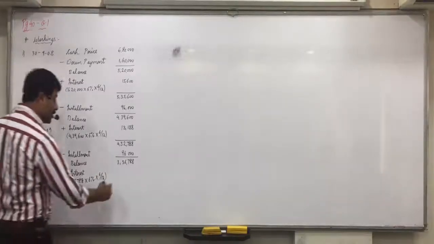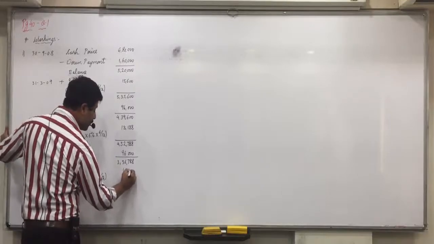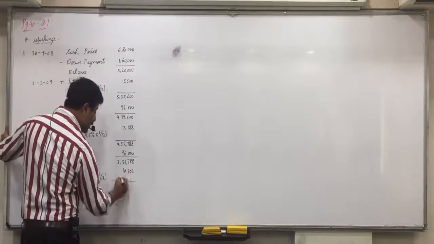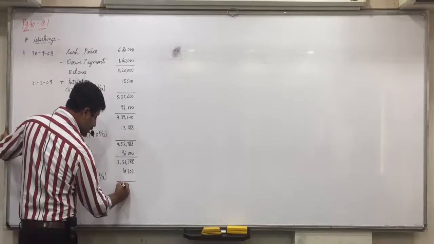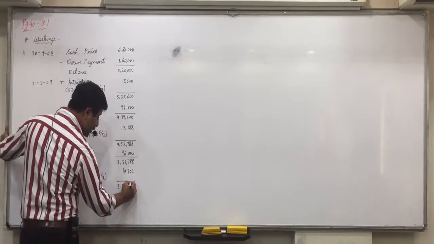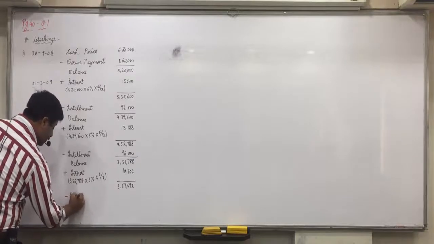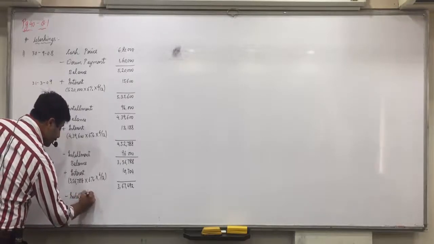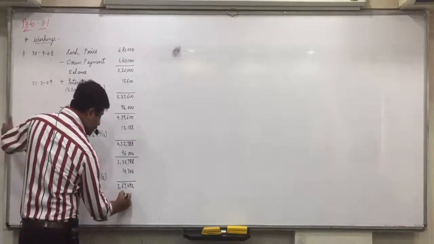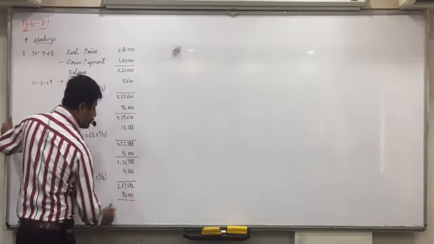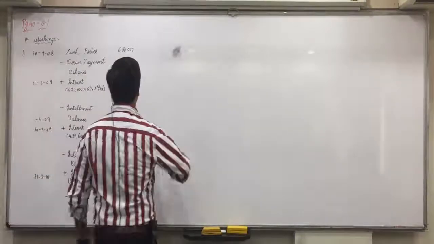After rounding off, 10,704. If we add it, 3,67,492 minus installment 96,000. I'm continuing on the other side.